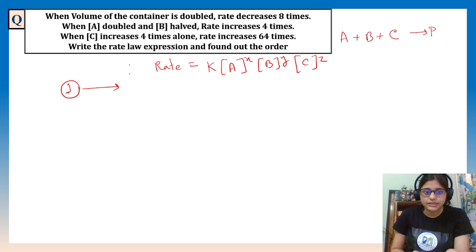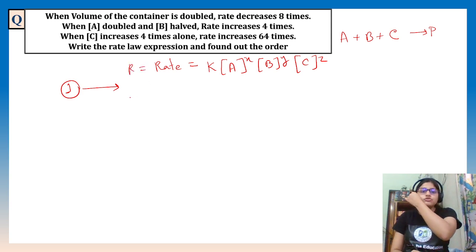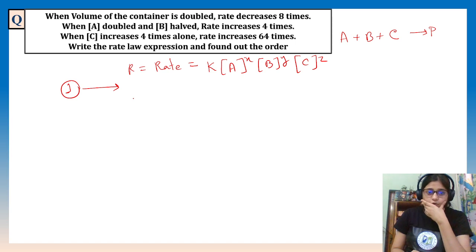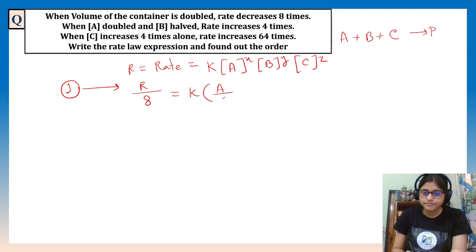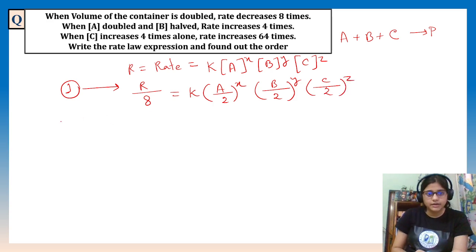Say the original rate is R. R is decreased by 8 times, so R by 8, and the concentration is halved. So R by 8 equals K into A by 2 to the power X, B by 2 to the power Y, and C by 2 to the power Z. First thing done.